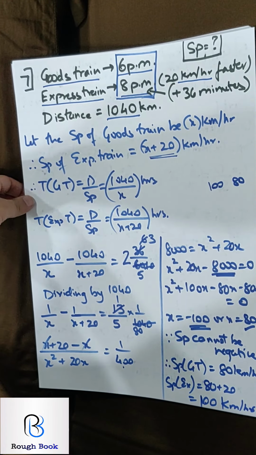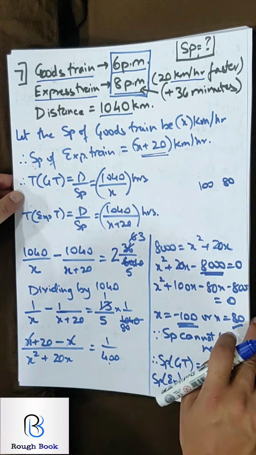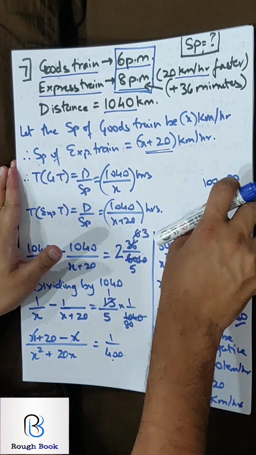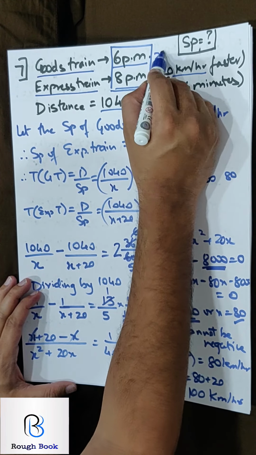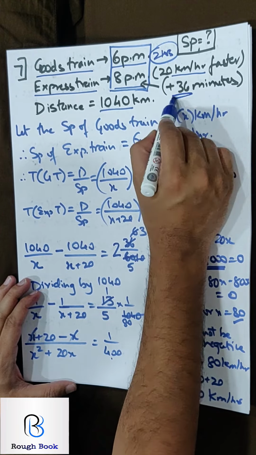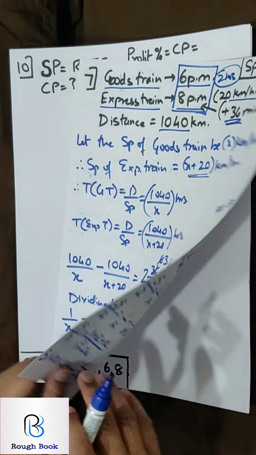Are you with me? Did you manage to get the answers correct? Wow, if you got the entire sum on your own, you are truly intelligent. Yeah, because this part was the biggest catch, the 2 hours difference and plus this 36 minutes. So getting this is very, very important. Okay, let's go to the next one.